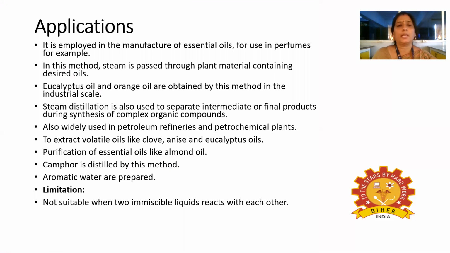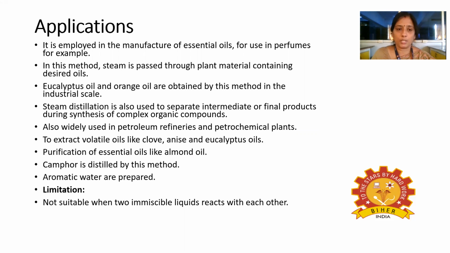Coming to the applications of steam distillation, it is mainly used in the manufacture of essential oils which are used in perfumes, where steam is passed through plant material containing the desired oils.